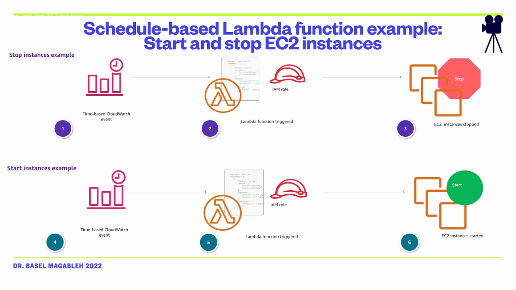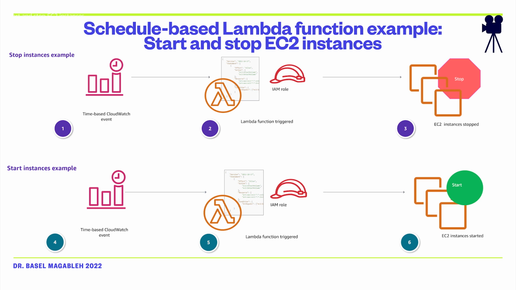And this is what will happen. A CloudWatch event is scheduled to run a Lambda function to stop your EC2 instances at, for example, 22 GMT, and the Lambda function is triggered and runs with the IAM role that gives the function permission to stop the EC2 instances. The EC2 instances enter the stopped state.